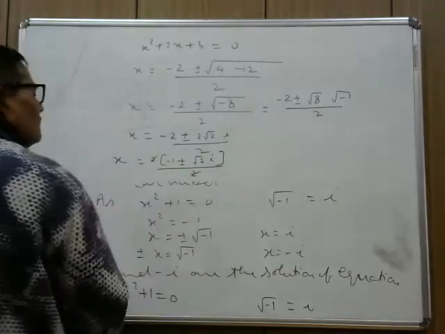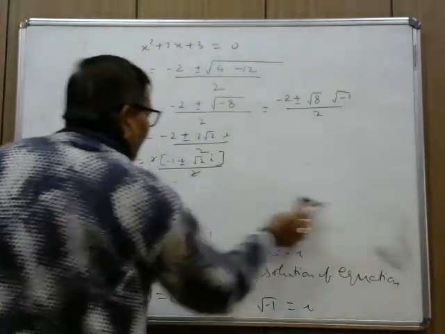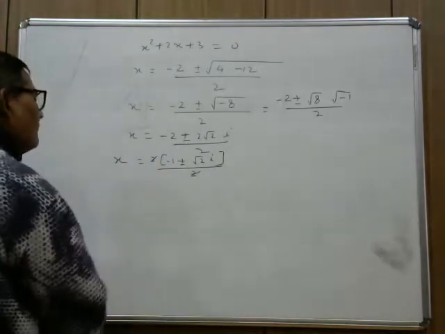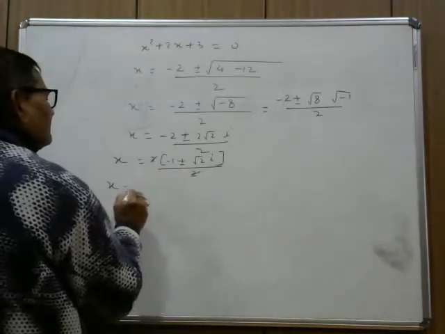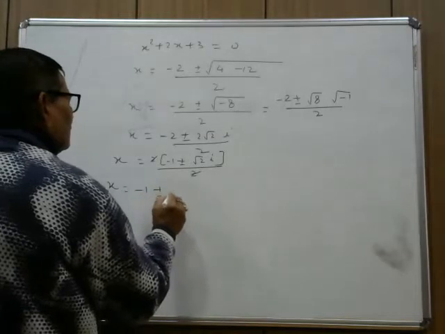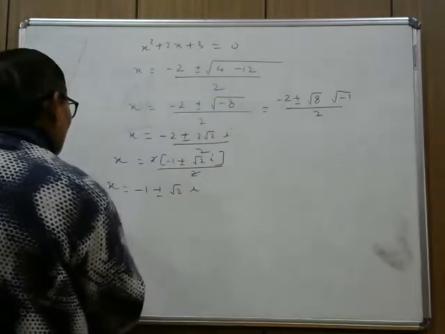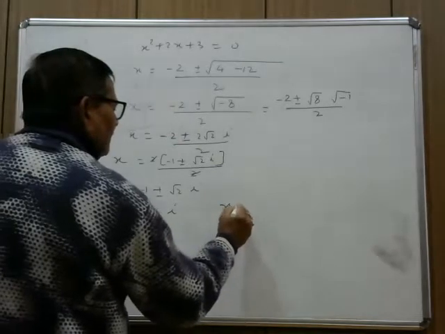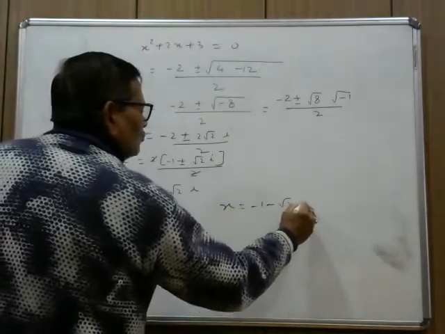This 2 and this 2 will be cancelled, and finally you get your x as minus 1 plus minus root 2 i. So x is equal to minus 1 plus root 2 i, and x is equal to minus 1 minus root 2 i.